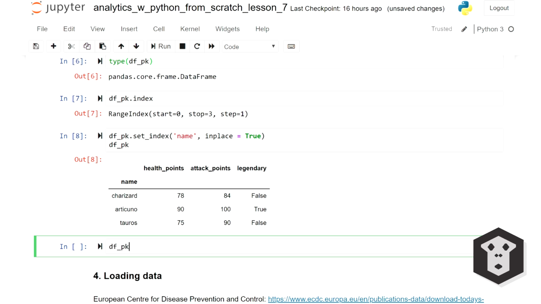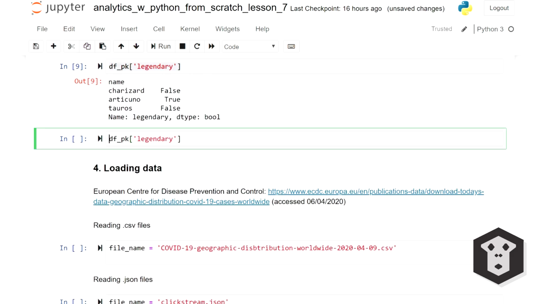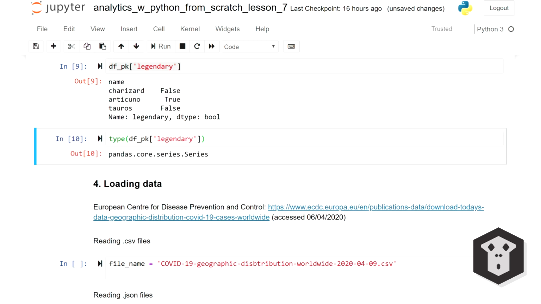You can access a column of your data frame like this. Data frame, brackets, name of your column, for instance, legendary. Let's check the type of that thing. This thing is called a series. I'm not going to dwell on this, but basically data frames are a collection of series. And series are kind of similar to Numpy arrays that we've seen in the previous video.